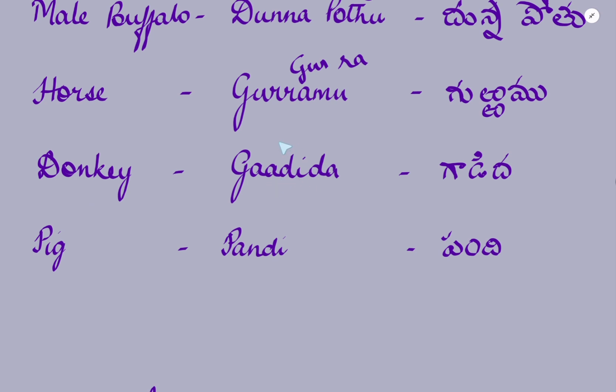For this "d", touch the palate. For this one, touch the teeth. So, palate for one D and teeth for the other D. So, Gadida. Pandi is pig. Again, touch the teeth for the "d".